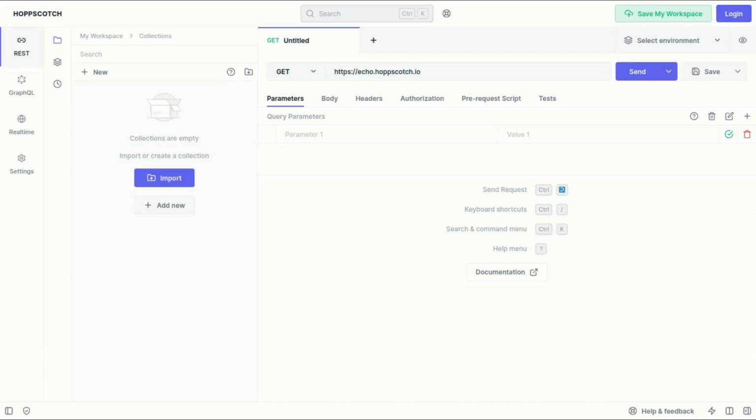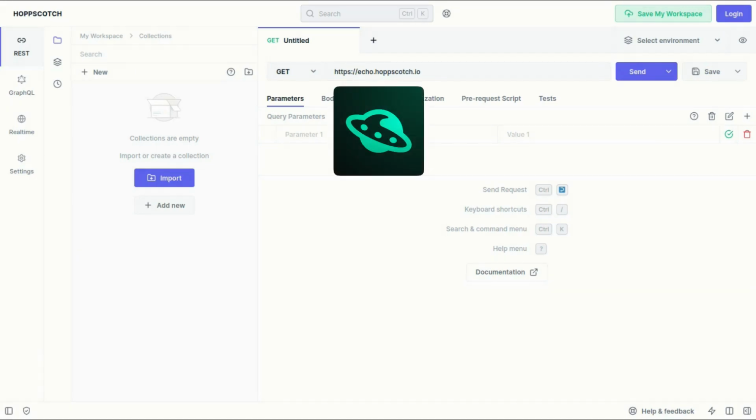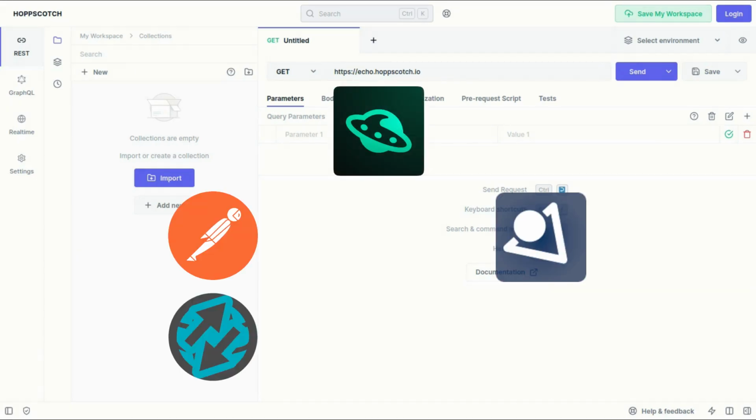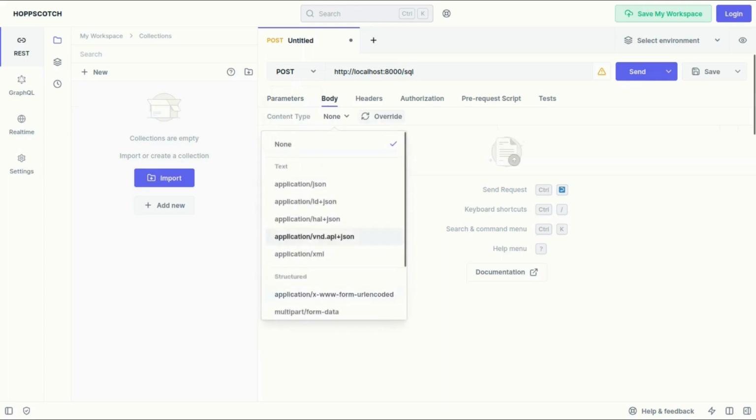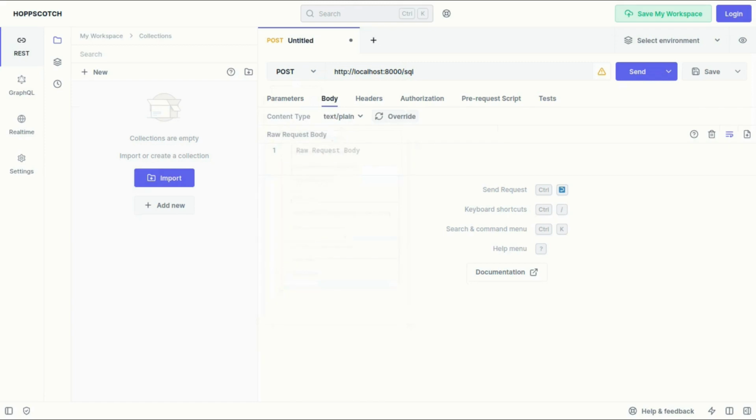Open the REST client of your choice. I've been using hopscotch.io recently, but Postman, Rester, RESTman, Advanced REST Client, etc. should all work fine. Select Post as the method and enter the address as http://localhost:8000/sql. Select text/plain as the content type, then paste in the query to the body.